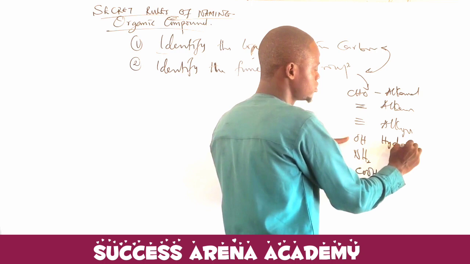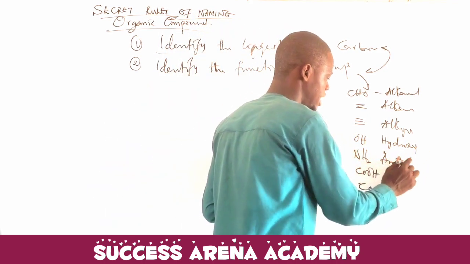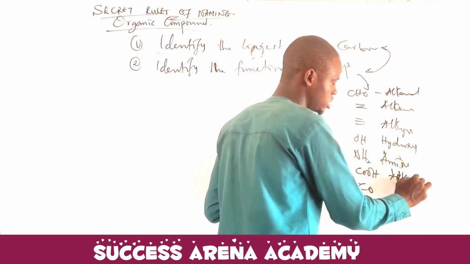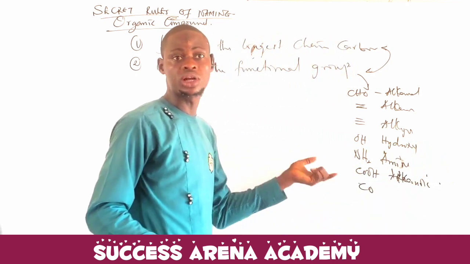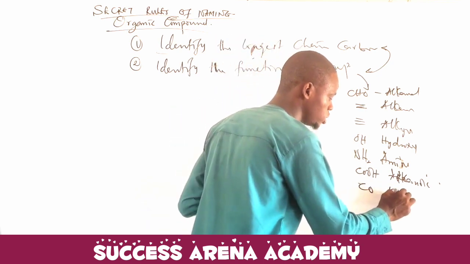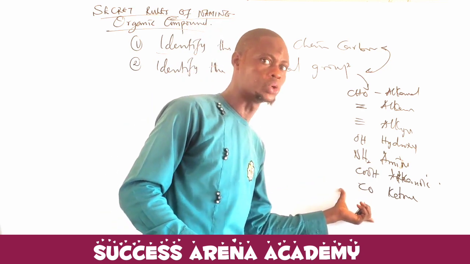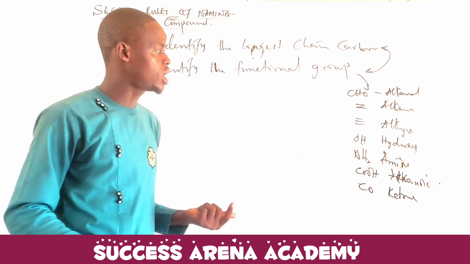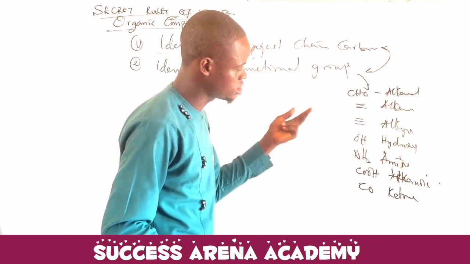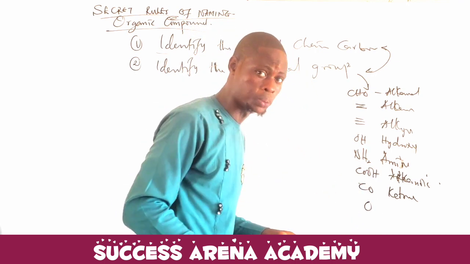While this one is hydroxyl, and this one is amine. We can have this as alkanoic acid, or we call it carboxylic acid. I'm going to be giving you some rules for naming this also. We can have the ketone. Now we can also have some likely ones such as hydroxyl, amine, CHO. We can also have O, which is an ether group altogether.